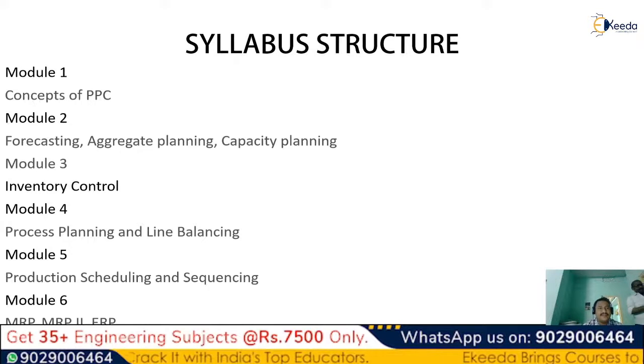So in the subject of production planning and control, initially we'll be having the concepts of PPC, which is production planning and control. What are the different topics which are present in production planning and control? Why is production planning and control required in an industry, a manufacturing industry or any industry? Why is it important? What are the functions of production planning, and what are the functions of the control once the planning is done?